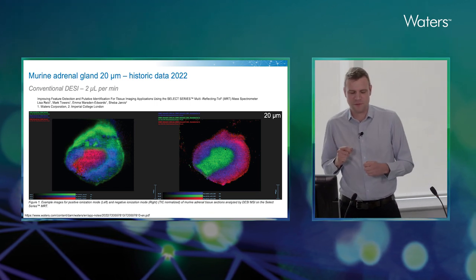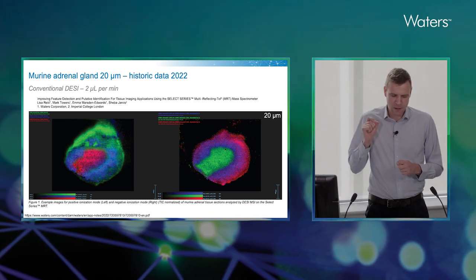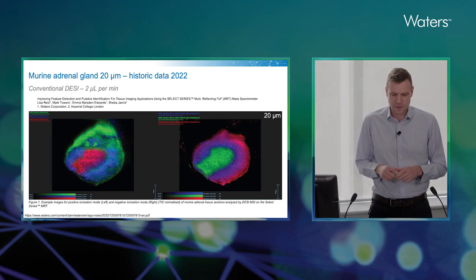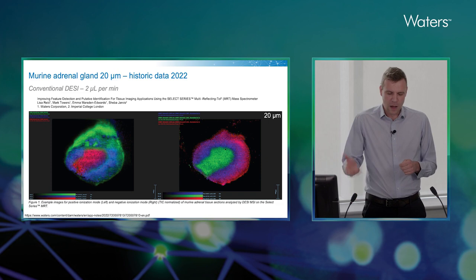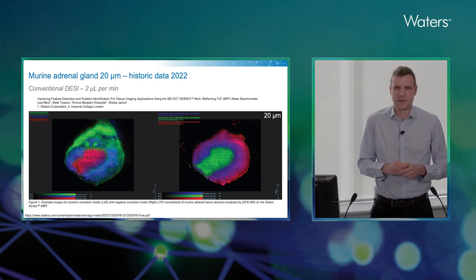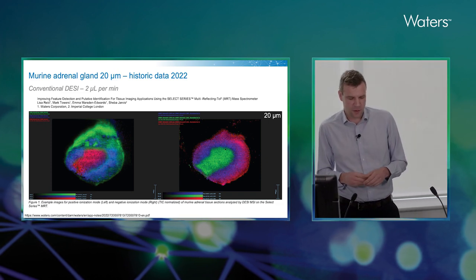Now these samples are actually very challenging because they're very small. They're also very difficult to section. These, in fact, were the best sections that we got from the previous study. So we thought, well, we'd have a go at doing this again, but now at the higher resolution of 5 micrometers.